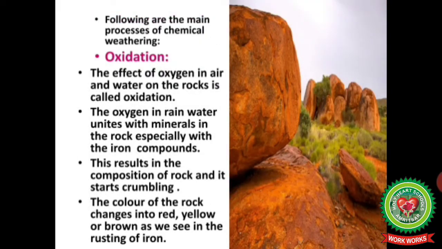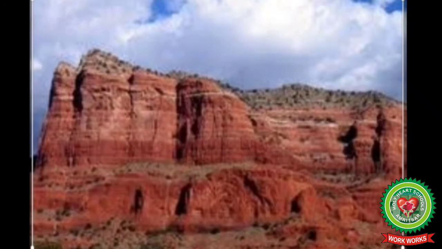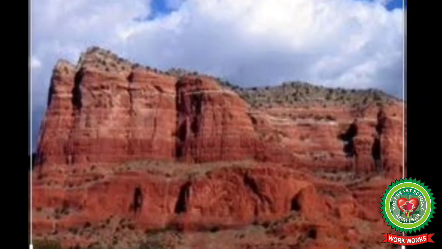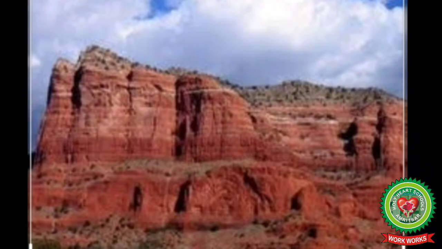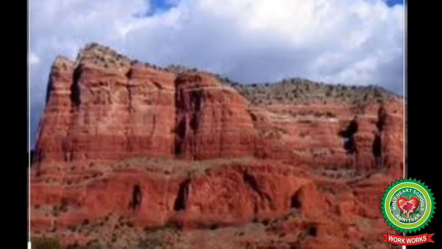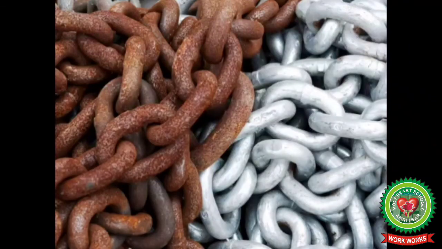First we have oxidation. The effect of oxygen in the air and water on rocks is called oxidation. The oxygen in the rainwater unites with minerals in the rock, especially with iron compounds. This results in decomposition of rock and it starts crumbling. The color of the rock changes into red, yellow or brown, as we see in the case of rusting of iron.